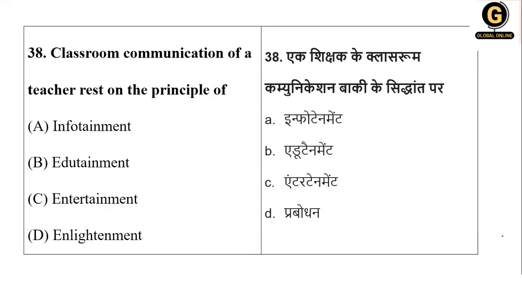Next, classroom communication of a teacher rests on the principle of what? Infotainment, it's only information and entertainment. Edutainment, that is education plus entertainment. Only entertainment, only enlightenment, definitely not. So information given by the teacher should always have education, plus it should also be entertainment. So it's called edutainment. Okay, option number B is the right answer.